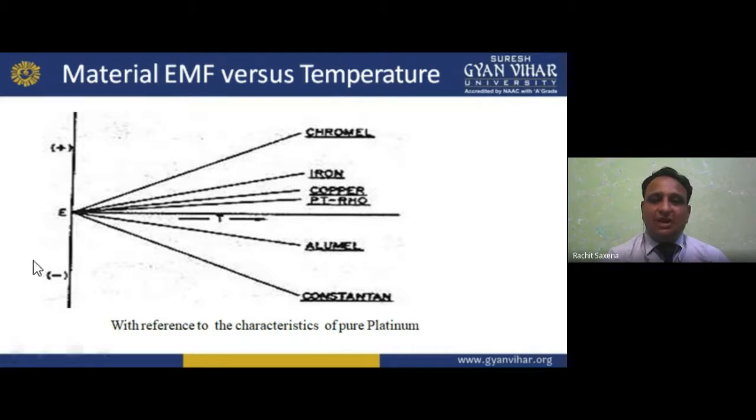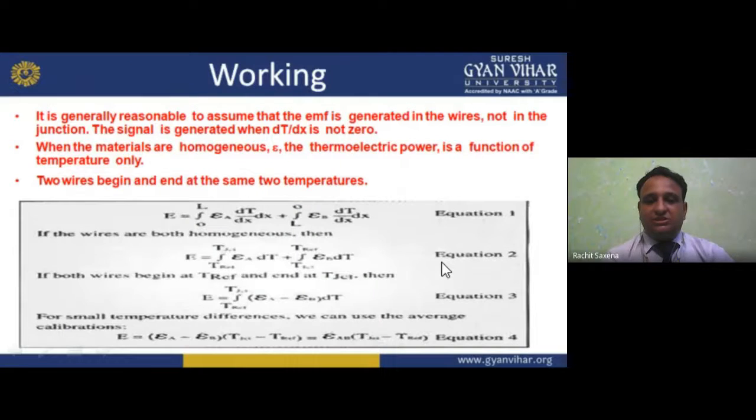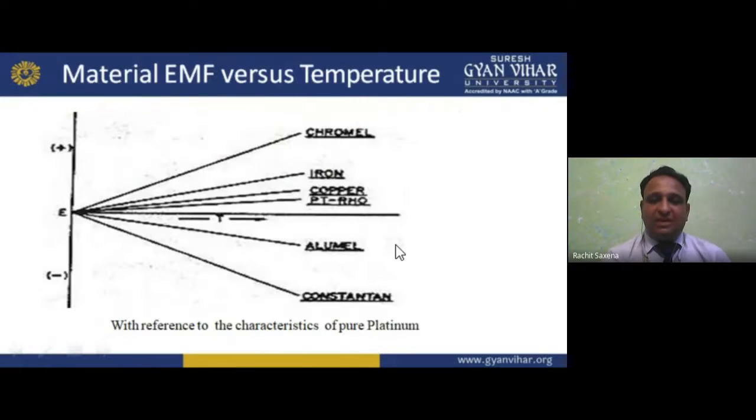So chromel has the very high positive value, then iron, then copper, then the alloy. This is the temperature line and that is the EMF. On the negative side we have aluminum, then constantan. This is the equation of working of a thermocouple, the EMF versus temperature.